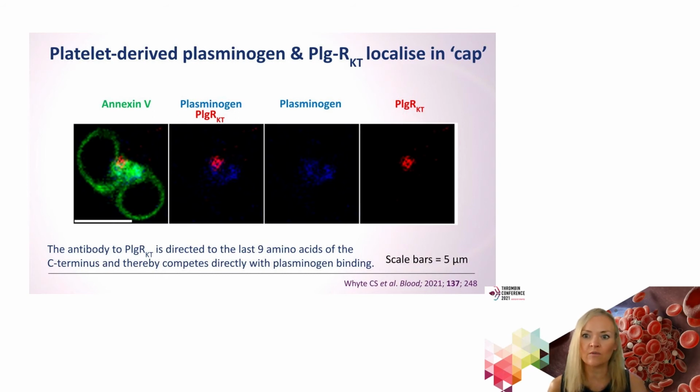Indeed, we found that we could observe Plg-RKT on the surface of activated platelets, and that there was some colocalization with plasminogen. There is not complete colocalization with plasminogen, because the antibody that's used to detect Plg-RKT actually binds to the last 9 amino acids of the C-terminus, and thereby competes with plasminogen binding to the cell surface.